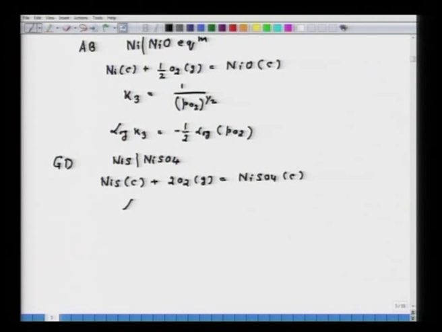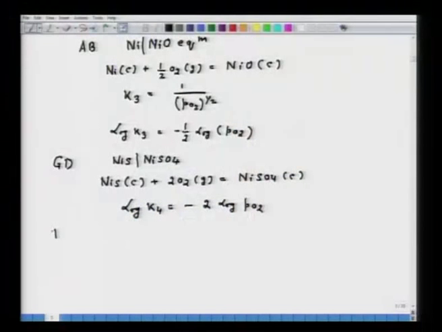Now, if I write down log of K4, that is equal to minus 2 log PO2. Now, you see NiS NiSO4 equilibrium is also independent of PSO2. Therefore, you will also get a vertical line on the log PSO2 versus log PO2 plot.